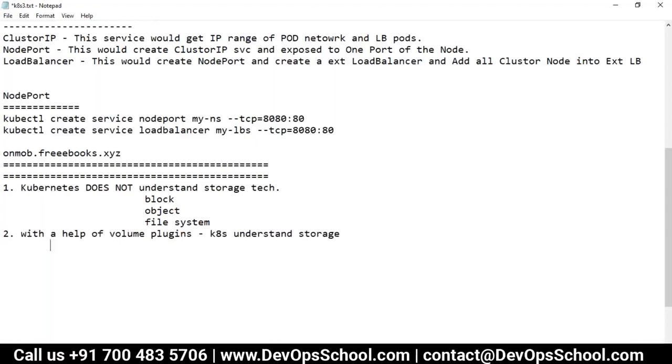It is divided into some volume plugins which we discussed: empty dir, host path, NFS, config map, secrets. These are the things.